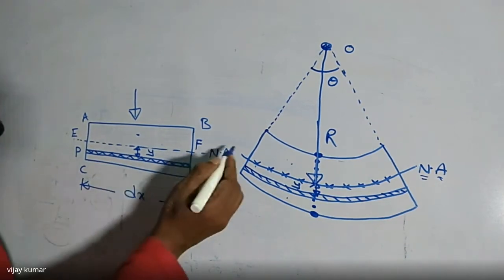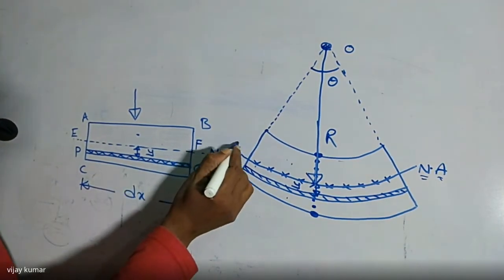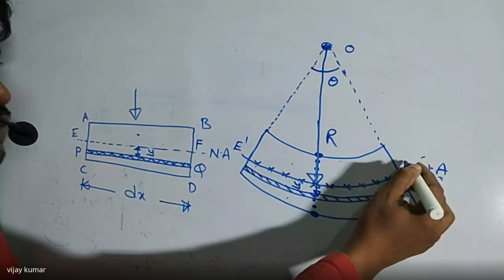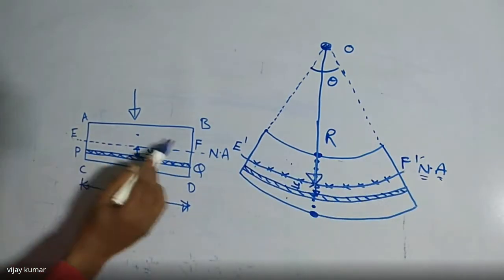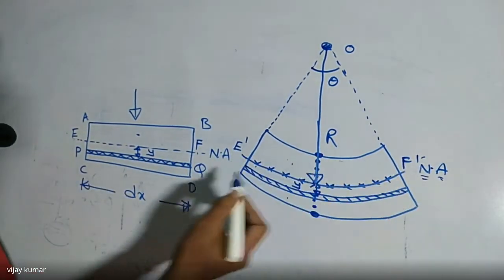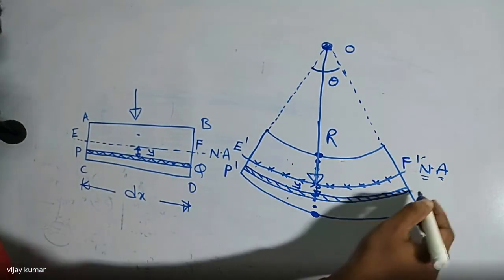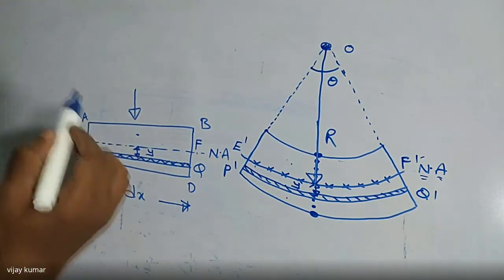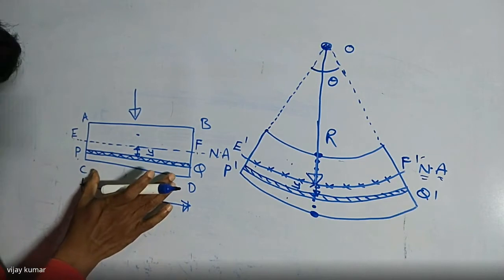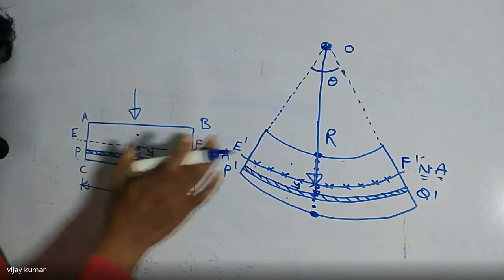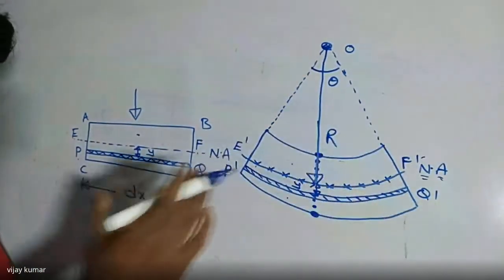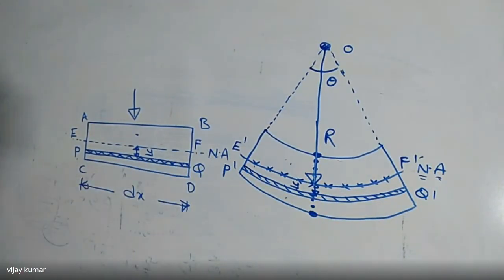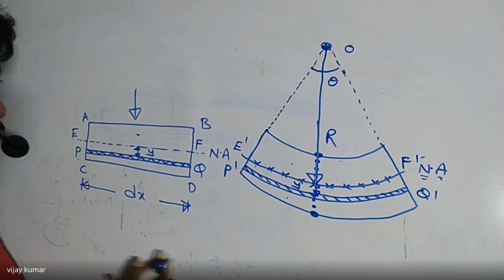I am taking this as the neutral axis after bending, that is E dash F dash. Here is E and F, here is E dash and F dash. This one is P dash and this one is Q dash. Initially we indicate P and Q here. So this is the diagram before application of the bending force, and this is the diagram after application of the bending force. See the clear difference between these two. Now I want to find the stress.